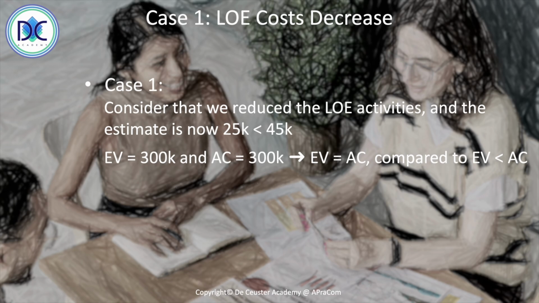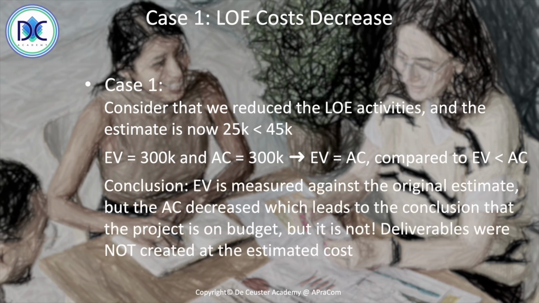The conclusion that we can draw here is that the earned value is measured against the original estimate, but the actual cost decreased. And because we reduced the level of effort activity, the project management, for example, now has the impression that the project is on budget, but it is not. Deliverables were not created at the estimated cost. So we can see here that we already have a problem.